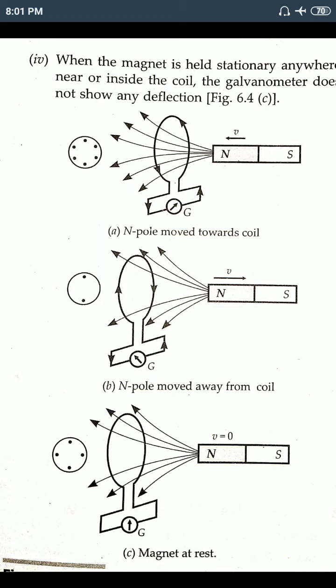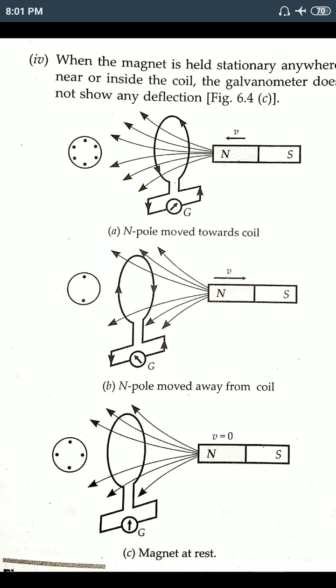That's why a current is induced, and because the direction of the magnet's motion is opposite to the first one, the direction of the induced current also changes, which the galvanometer shows. In this case, the galvanometer shows left side deflection. And in the third figure, you see the galvanometer shows zero deflection.